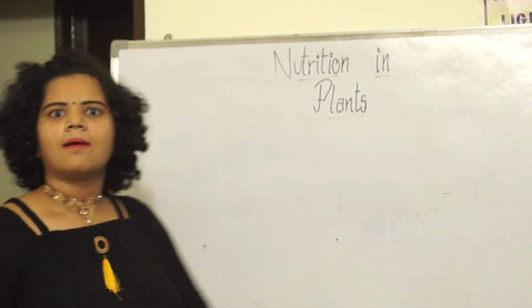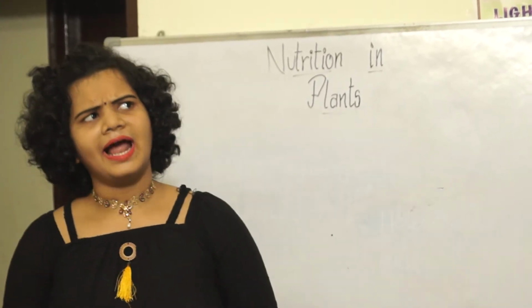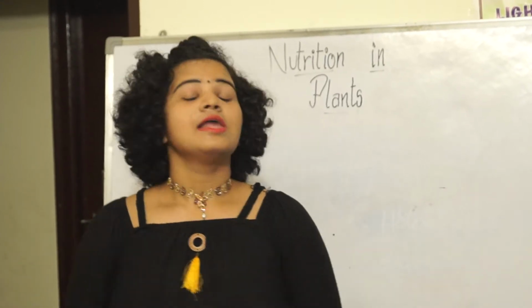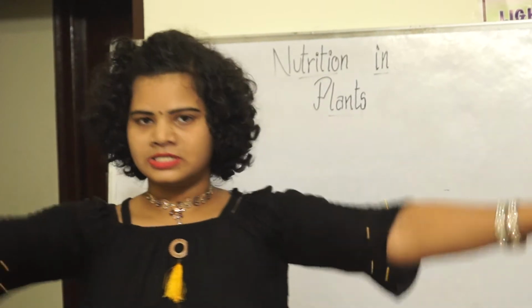I have a doubt. But how can the plants prepare food by themselves? Yes. Let me clear all of your doubts.